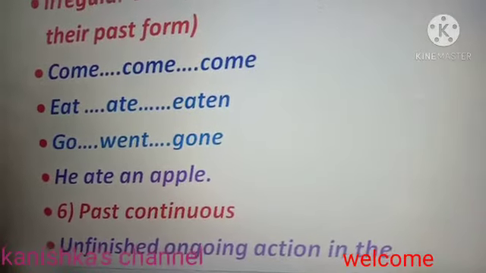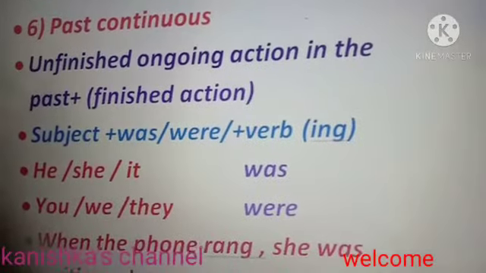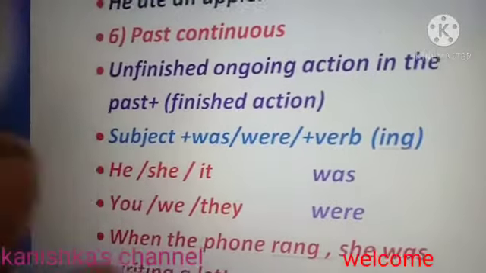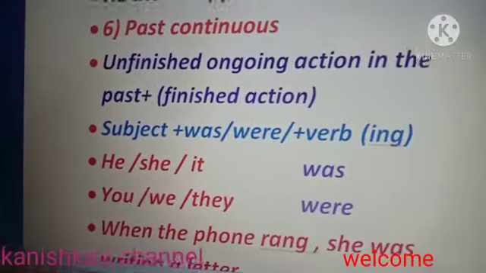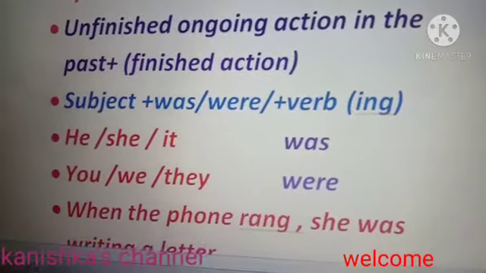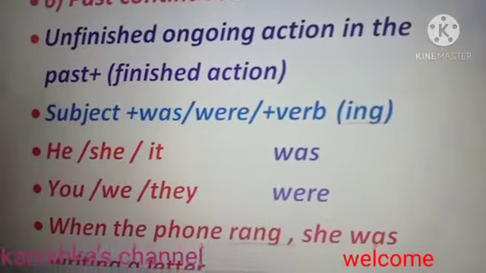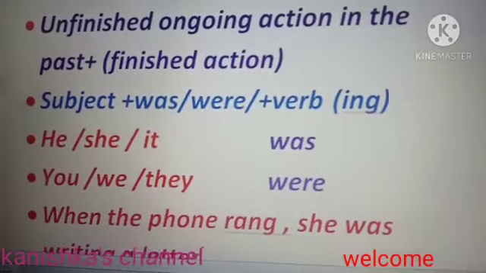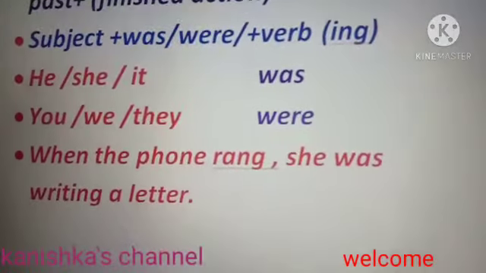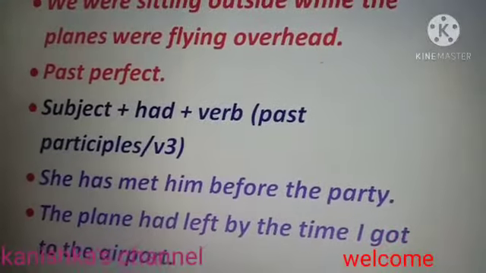The next is past continuous. Past continuous is used when we are talking about an unfinished ongoing action in the past, and with that there is also mentioned a finished action. The rule for it is subject plus was or were plus verb, and with that we use ing. So how do we know where to use was and where to use were? It's very simple. With I, he, she, it we use was, and with you, we, they we use were. So for example, when the phone rang, she was writing a letter. Another example, we were sitting while the planes were flying overhead.